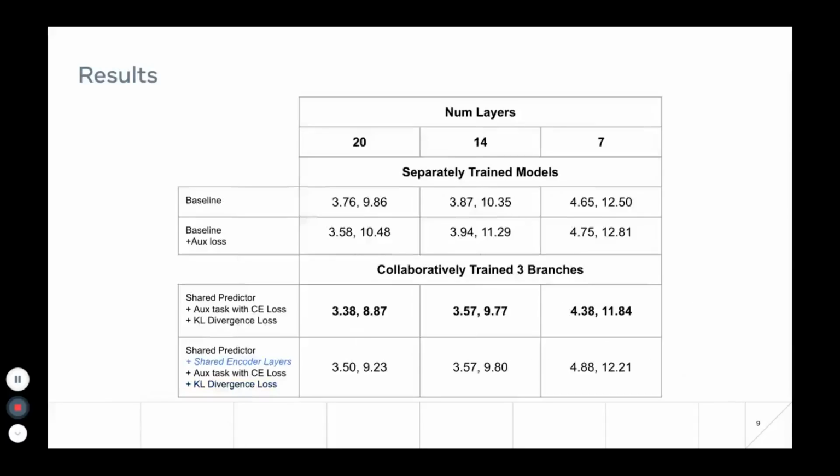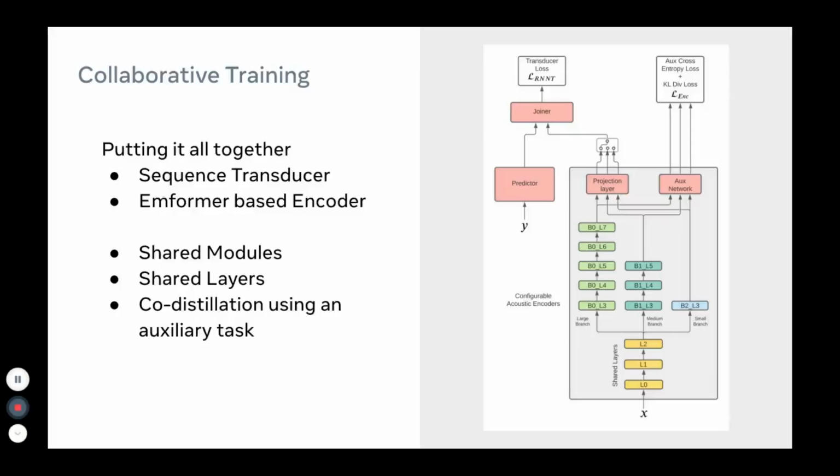In this table, we show results for a collaboratively trained model with 3 branches. It contains an interesting result where we found that the version which doesn't use shared low-level encoder layers provided the best performance among all the settings. Overall, the results indicate that collaborative training is beneficial when training multiple models. However, it also requires some amount of hyperparameter tuning for the desired case.